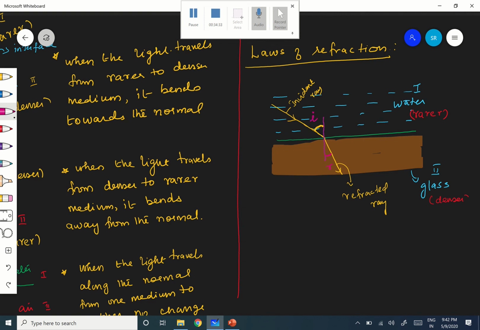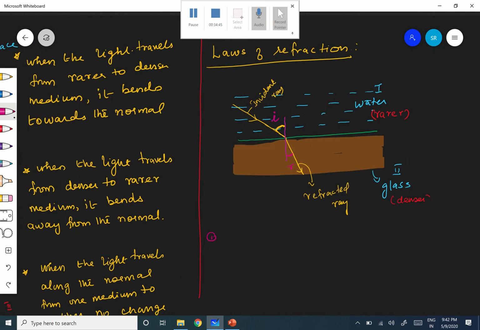Therefore, now what is the first law of refraction? First I will do it with this diagram, because the light is going from rarer to denser. After that, we'll go to the other pair also.